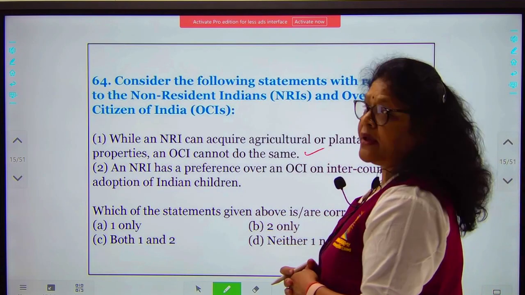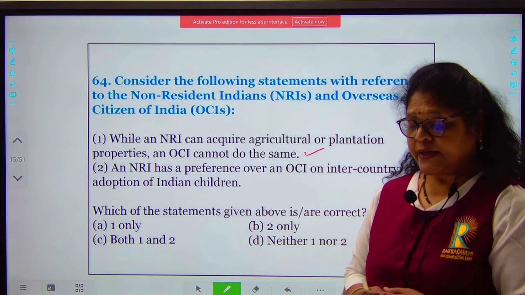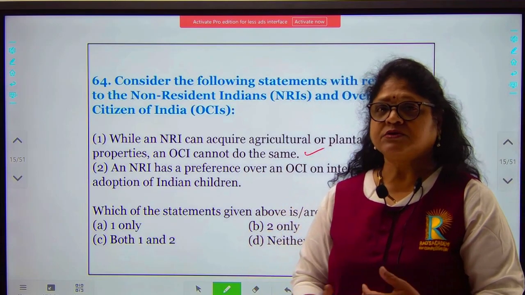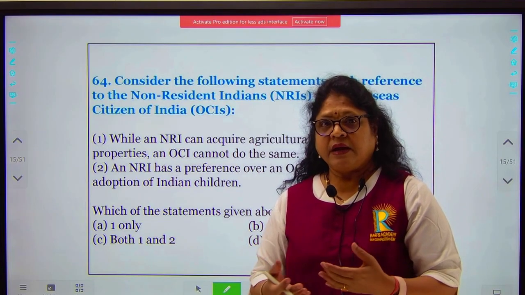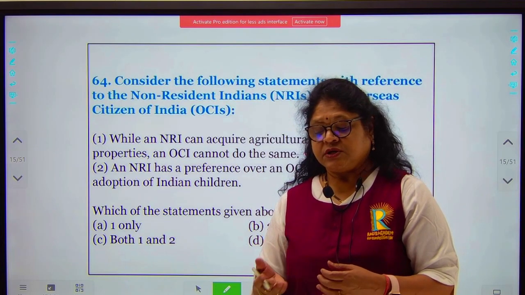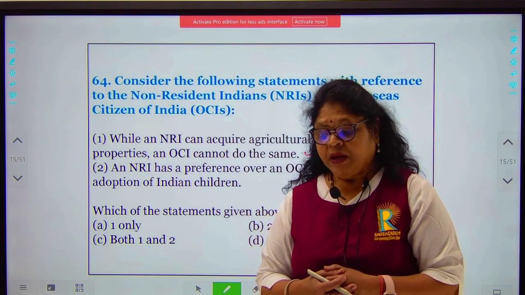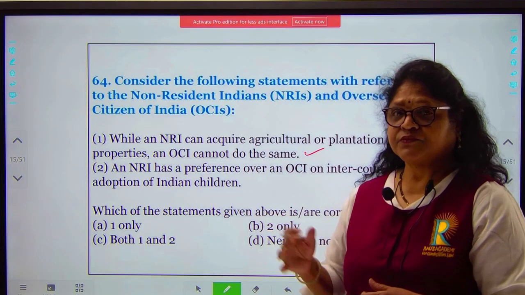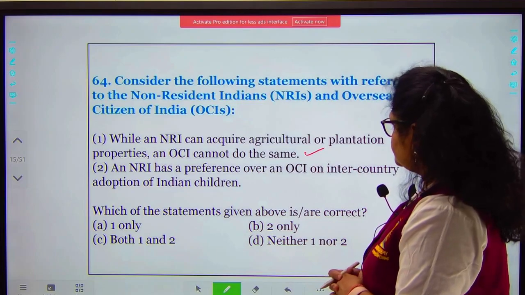NRIs can acquire agricultural land, whereas an OCI, overseas citizen of India, cannot. But an OCI also has some advantages: he can enter India any number of times, he can have a PAN card, and if he is registered as an OCI for 5 years, he can apply for citizenship. But he cannot buy farmland, he can buy non-farm land. So this is the correct statement.